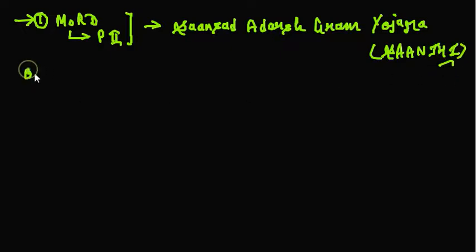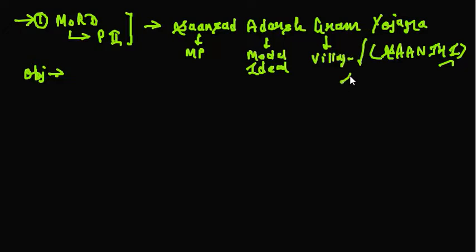So first of all, what are the objectives of this particular scheme? When it comes to this scheme, you can simply use the name and you will get the objective. Sansad basically means MP, member of parliament. Aadarsh basically means model or ideal, Gram means the village and Yojana means the scheme. This is for English medium aspirants. So you can understand that in this scheme, an MP will adopt a particular village and try to make it a model village.